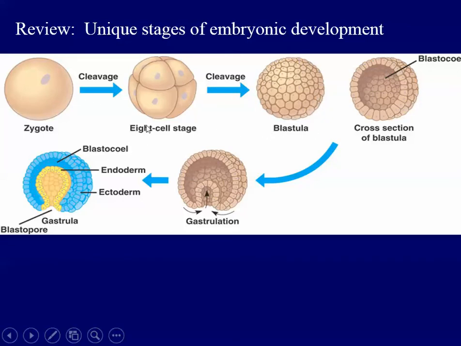So again, if we look at the 8-cell stage, the whole embryo is no bigger than the original zygote. If we look at the blastula, the whole embryo is no bigger than the original zygote, because even though you have cells dividing, there's no cell growth. And just to remind you, mitotic division produces two daughter cells that are genetically identical to each other and to the parent cell. And remember, we call genetically identical cells or organisms clones. So in this 8-celled embryo, all these 8 cells are clones of each other.